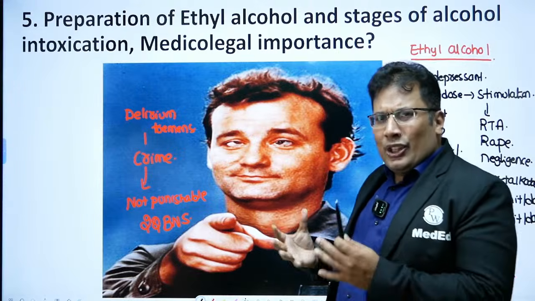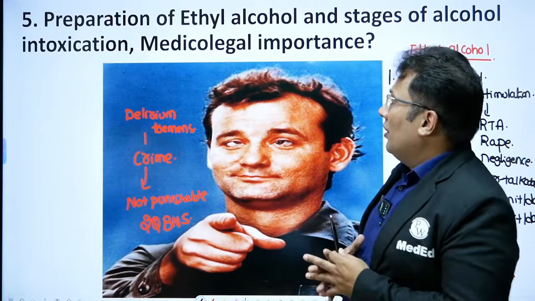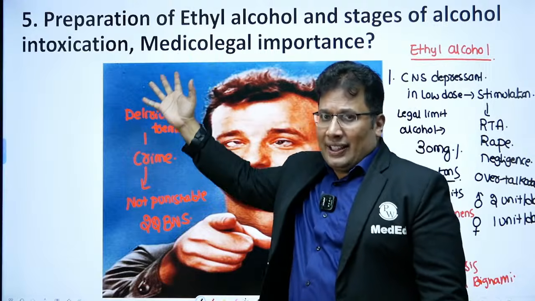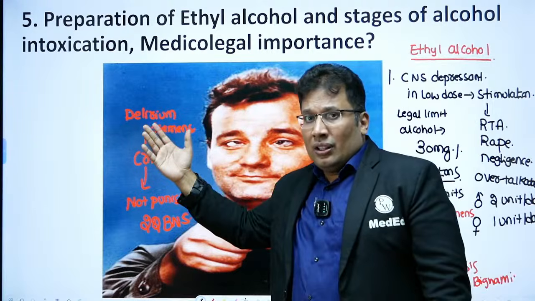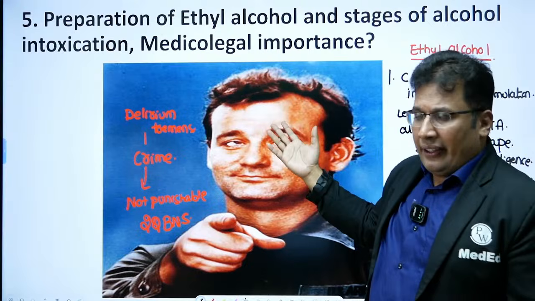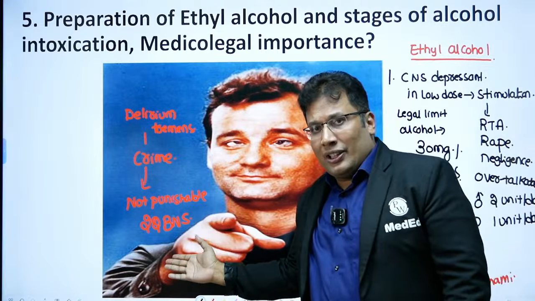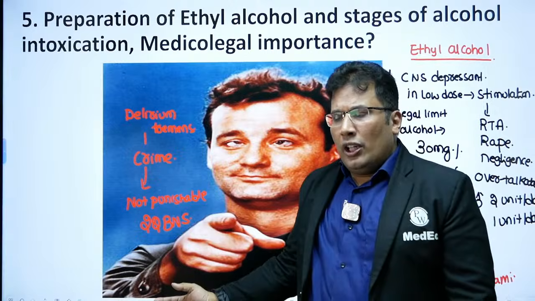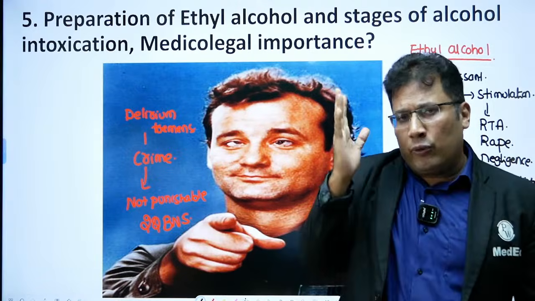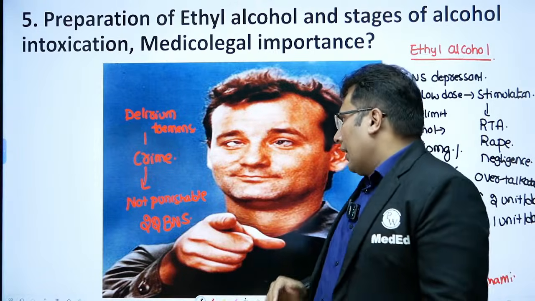So there are so many things to discuss, but we'll stop here. Preparations of ethyl alcohol, I said many preparations. Then stages of alcohol we discussed. The medico-legal importance also I said. So you can write about Section 22 BNS, road traffic accident, legal limit of alcohol, and the test for alcohol. If you mention all this, you will definitely get 4 out of 5. So don't worry about that.